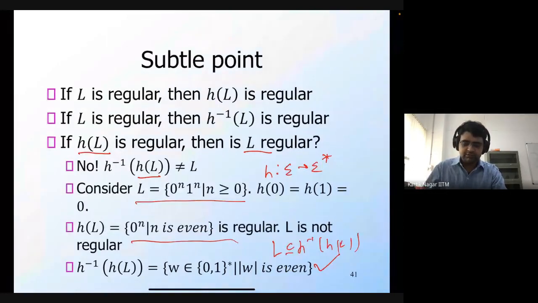So you should be careful when considering this closure under homomorphism and inverse homomorphism. I'm out of time today.